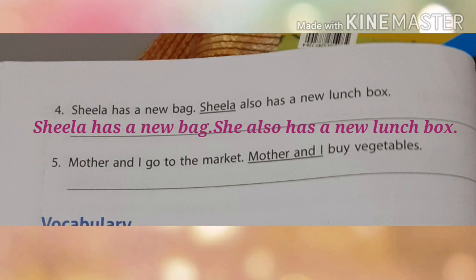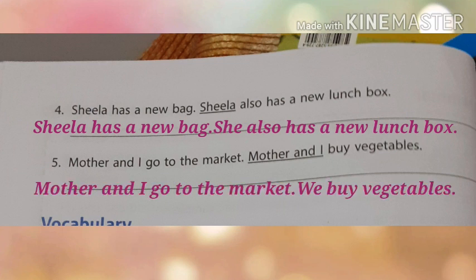And fifth one, Mother and I go to the market. Mother and I buy vegetables. Here the underlined words are mother and I. When we are talking about ourselves along with others, we can use the pronoun we. So we can rewrite the sentence like this. Mother and I go to the market. We buy vegetables.